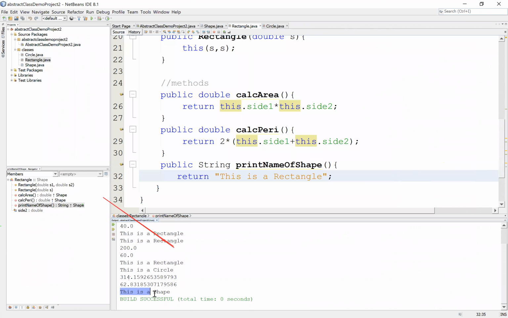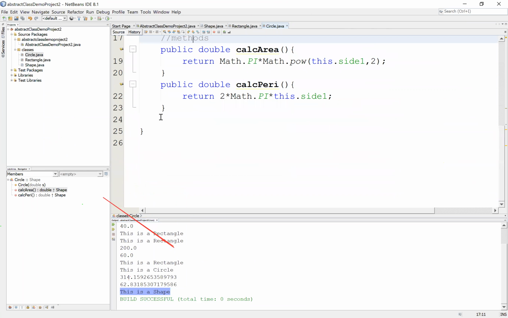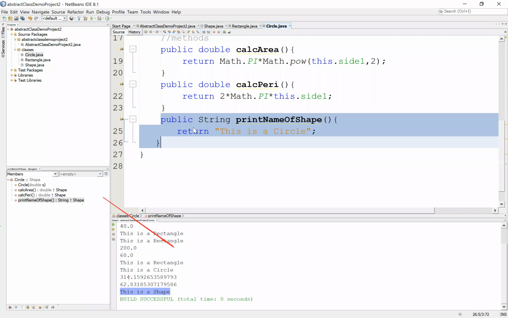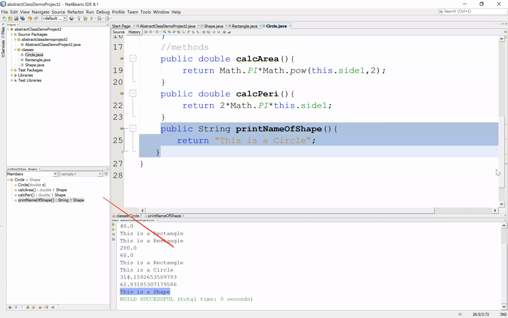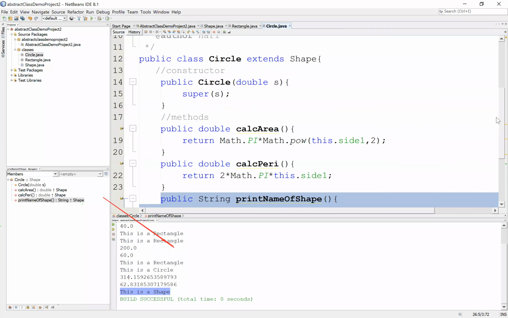That's because this was not overridden in the circle class. So if you want this to be overridden in the circle class also, then you can go ahead and override it in the circle class. So this is a circle. But then it is not mandatory. That's because this is not an abstract method. This is a concrete method. So there is no reason why you have to override it. You don't have to define the body of this method in all the child classes.